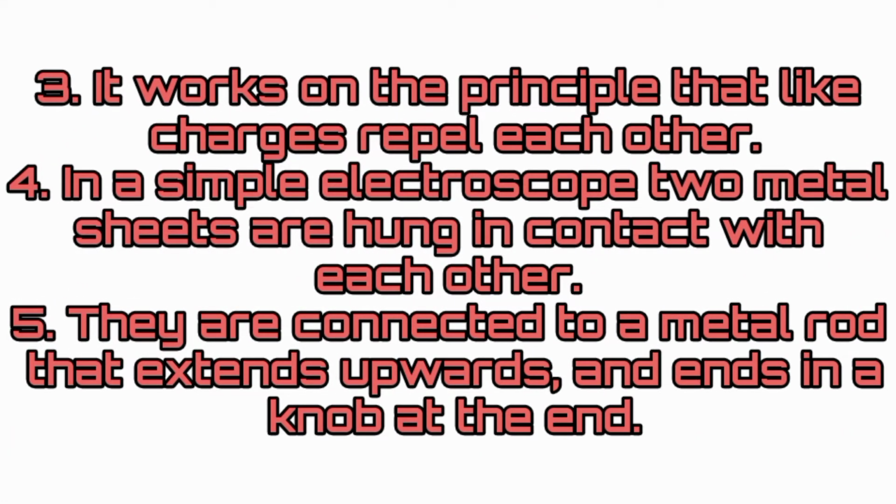In a simple electroscope, two metal sheets are hung in contact with each other. They are connected to a metal rod that extends upwards and ends in a knob at the end.